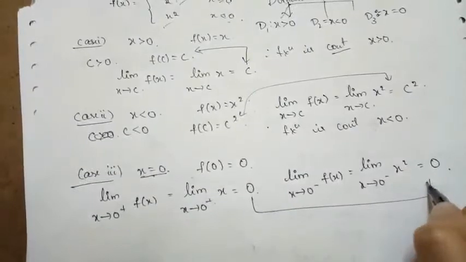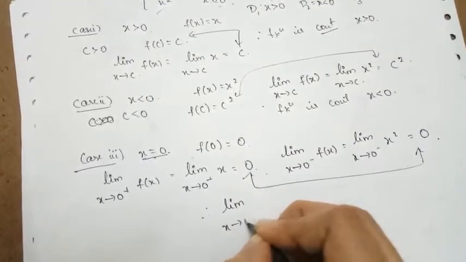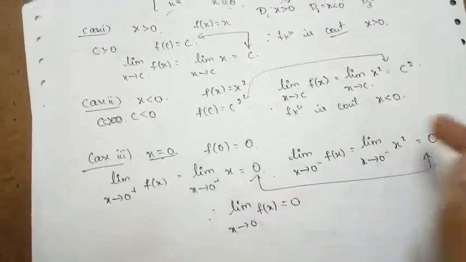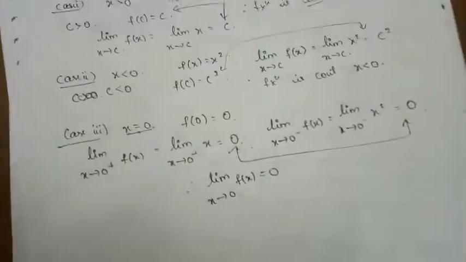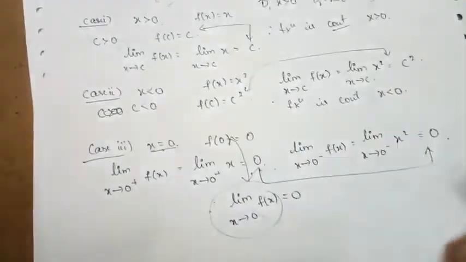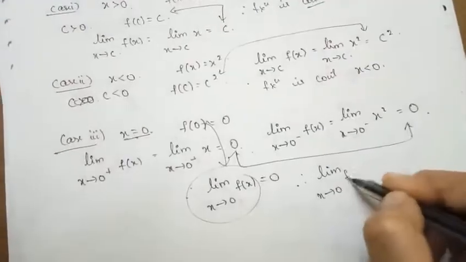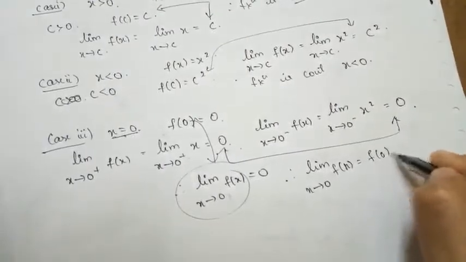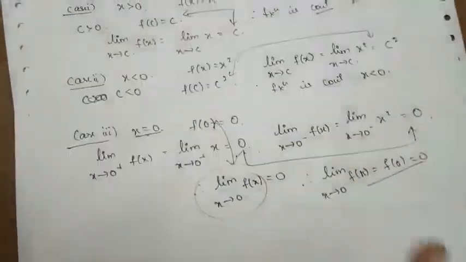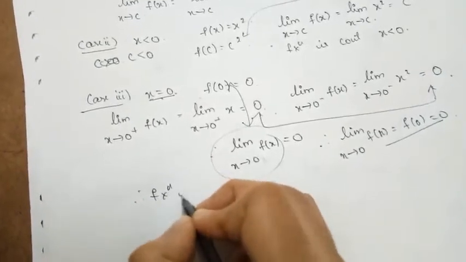Clearly the left hand limit and right hand limit are coinciding. Therefore, as x approaches 0, the function becomes 0, because both are coinciding and the value is equal to 0, so the limit of the function is equal to 0. Now you can see clearly that the limit of the function and the value of the function at x equal to 0 are coinciding. Therefore, limit as x approaches 0 of f of x is equal to f of 0, which is equal to 0. So the limit of the function at x equal to 0 and the value of the function at x equal to 0 are both coinciding. Therefore the function is continuous.